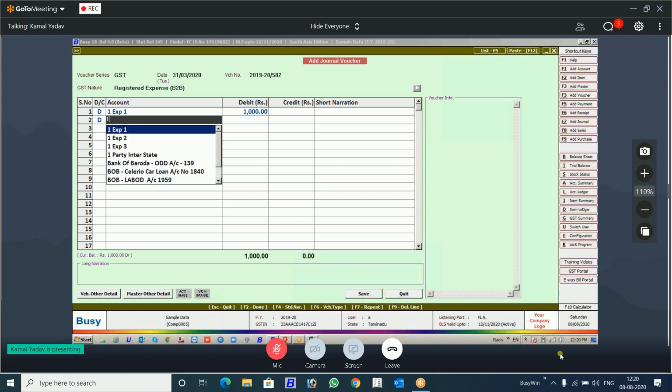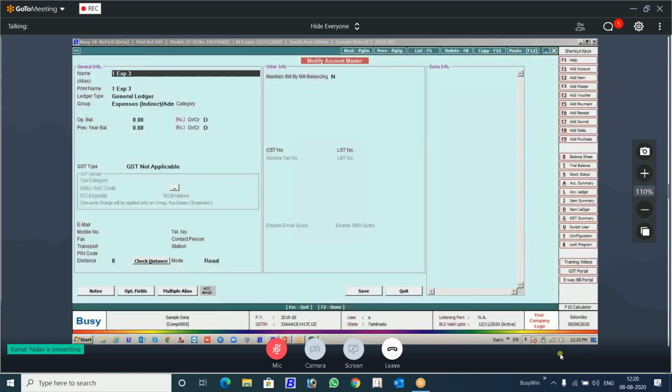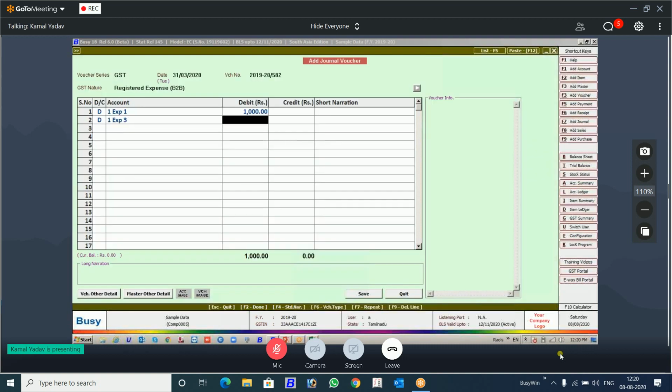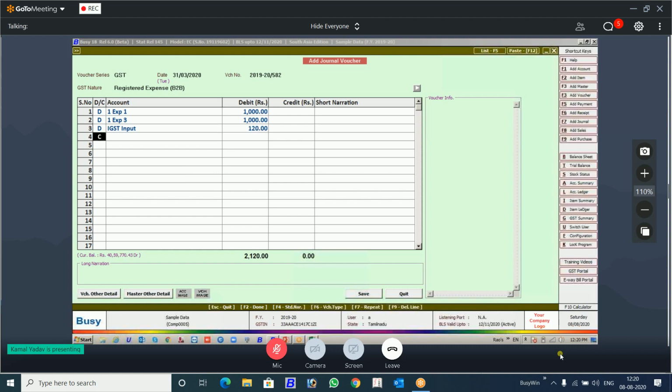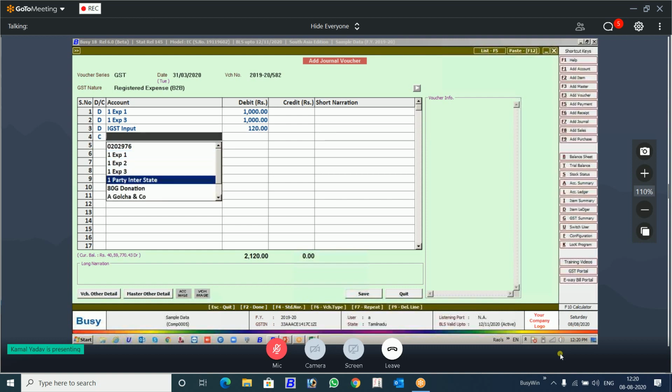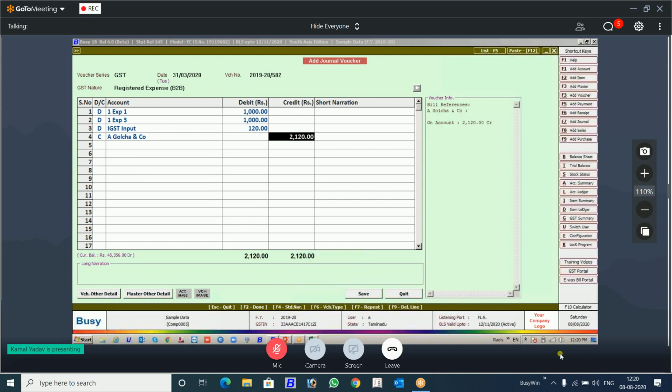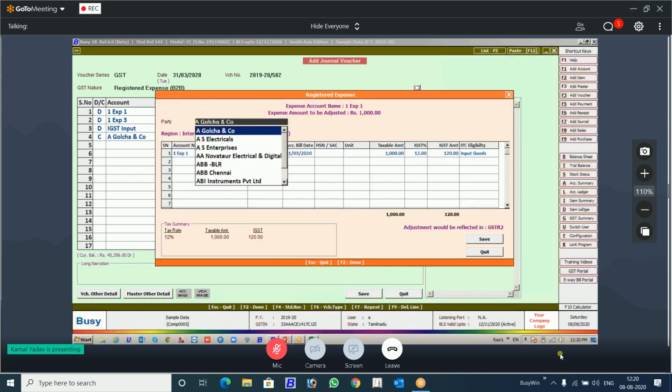I will take an account, GST is not applicable on this account. See, only those accounts are highlighted where the GST is applicable. This is the logic right now.